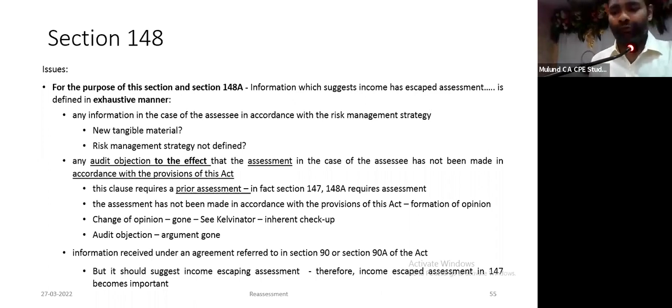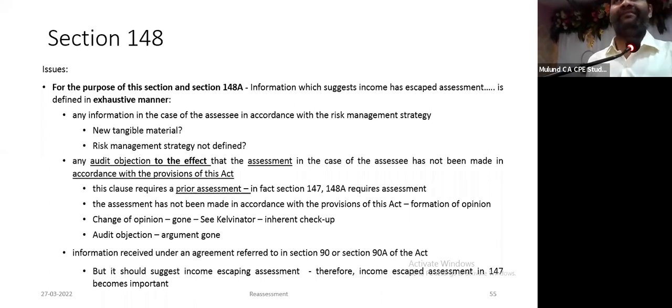Okay, it's not forming part of clause 2, 3, 4, 5: audit objection, information under section 90A, information under section 135, or in consequence to any order. Therefore, it falls in 1. How will I come to know whether this issue forms part of a risk management strategy?